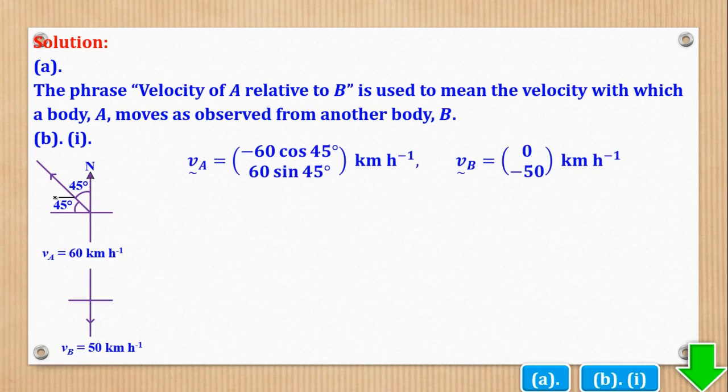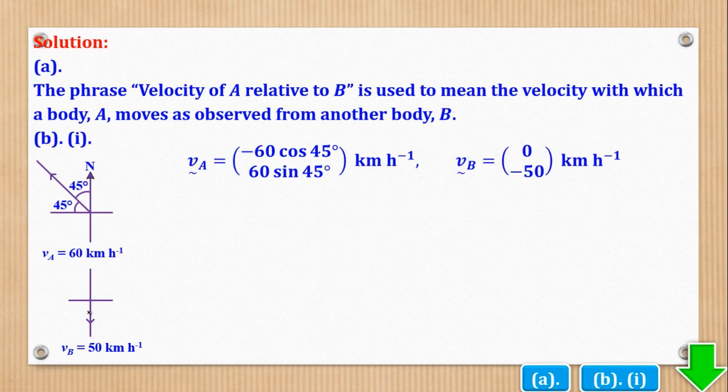Resolve to the horizontal and also to the vertical. Horizontal is to the left, which is negative. Vertical is upwards, which is positive. This one, it is entirely vertical, meaning horizontal is 0, then vertical is negative because it is downward.